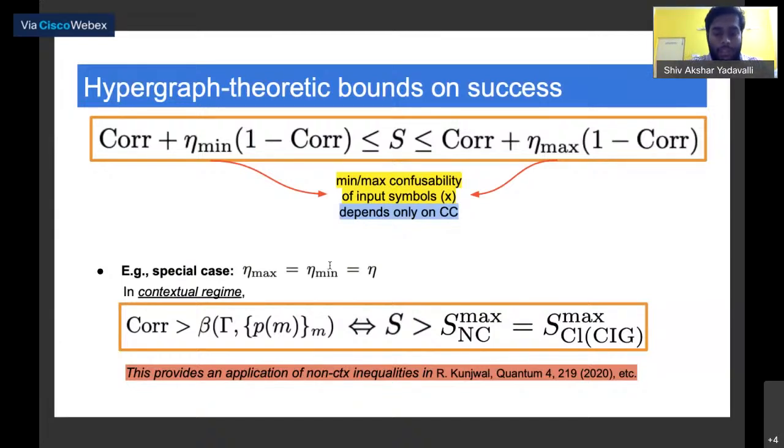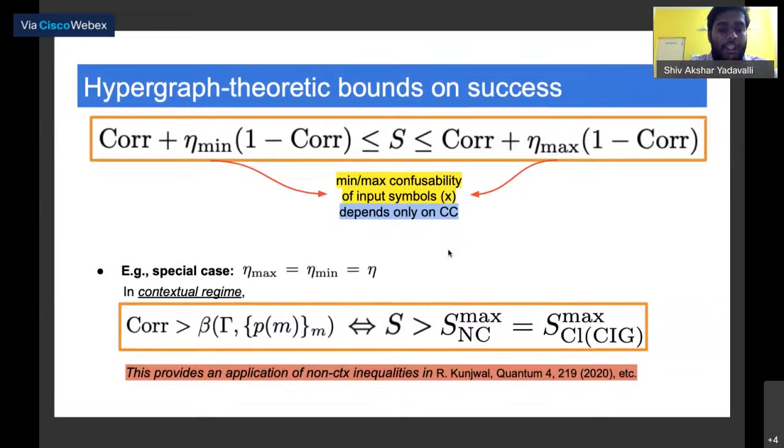The important part about this inequality, both the upper bound and the lower bound, is that it separates the properties of the quantum infrastructure, which is core, from the properties of your classical resource, which is the classical channel, which is eta. So these two things are separated, and it's actually symmetric in both these terms, as you can observe.